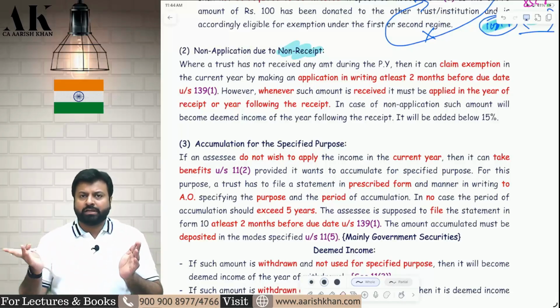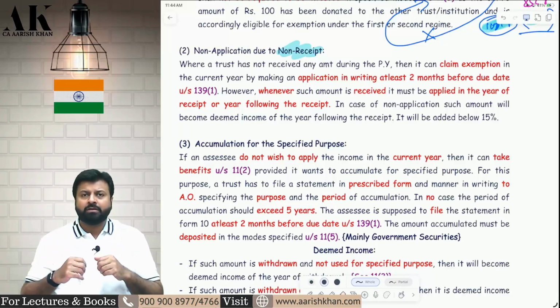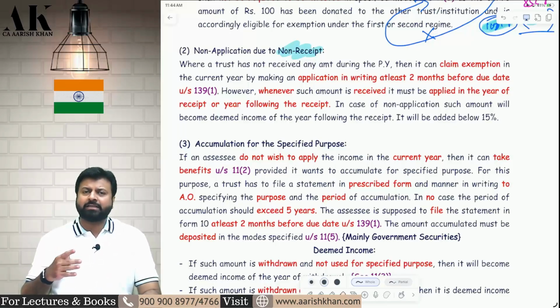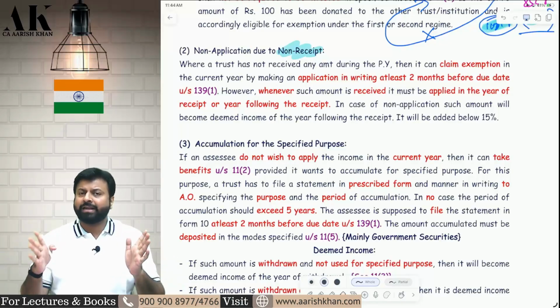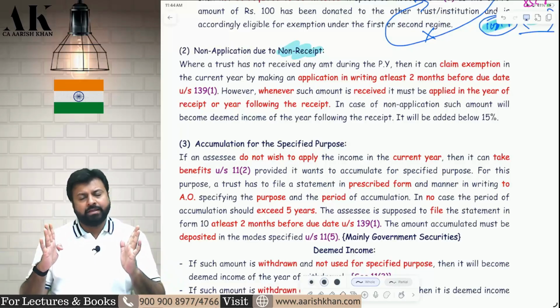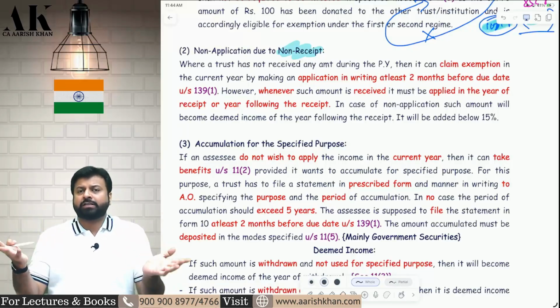In that case, you go to the assessing officer and make an application 2 months prior to the due date of filing of return. Tell the assessing officer, sir, I want the exemption because I have not received the money. So you will get the exemption in the current year. In the current year, claim the exemption without applying, because you have not received the money.